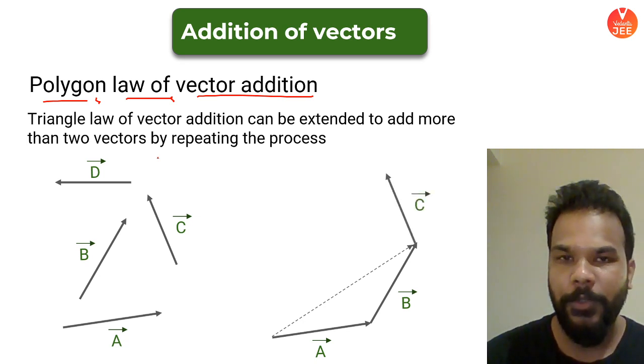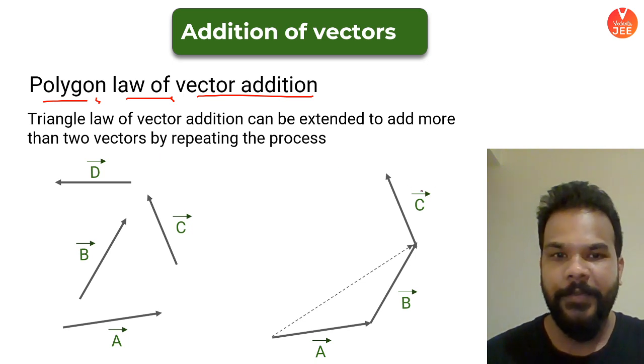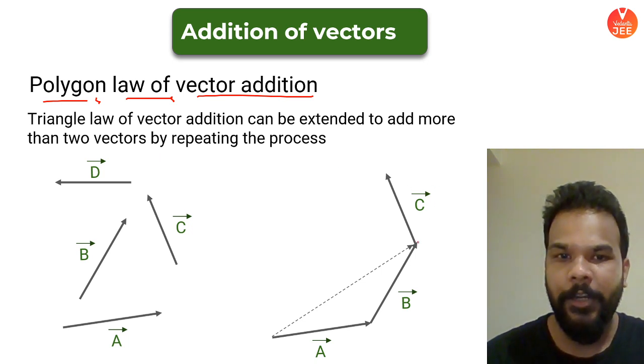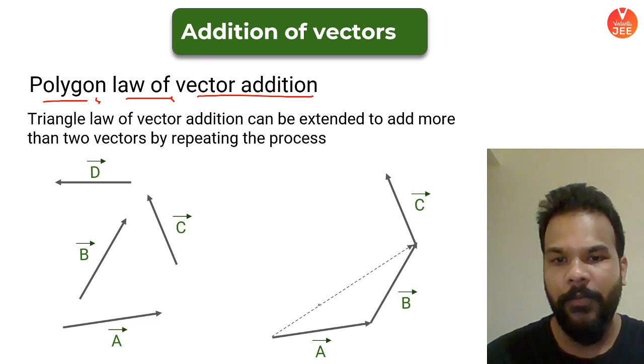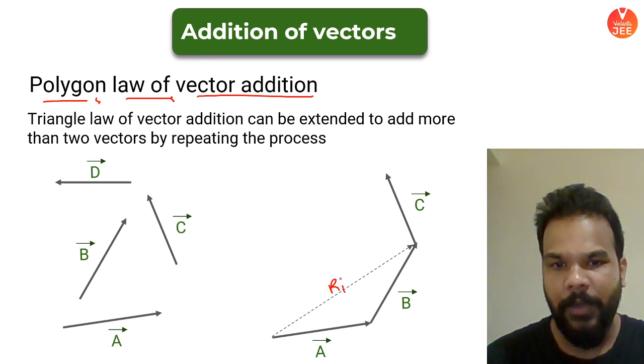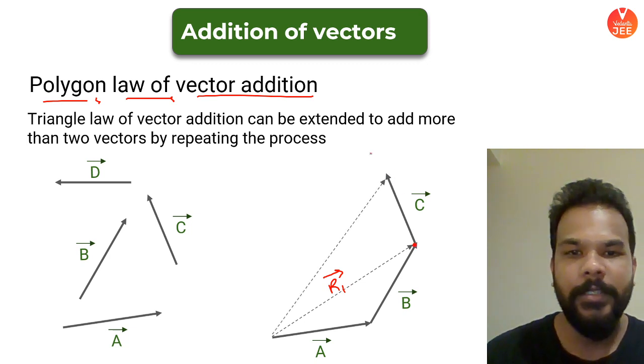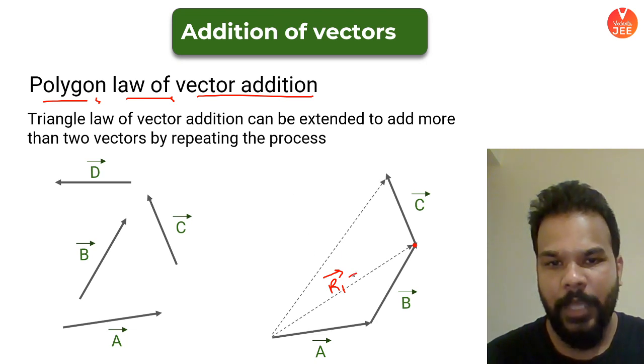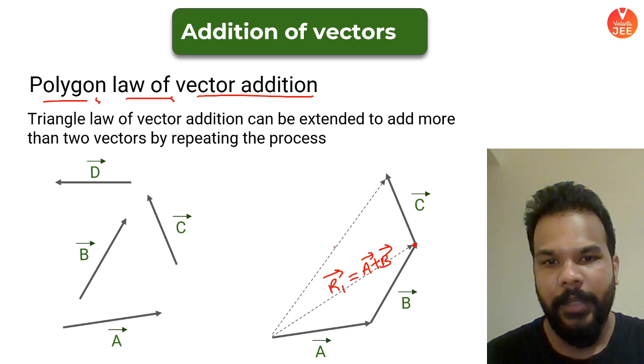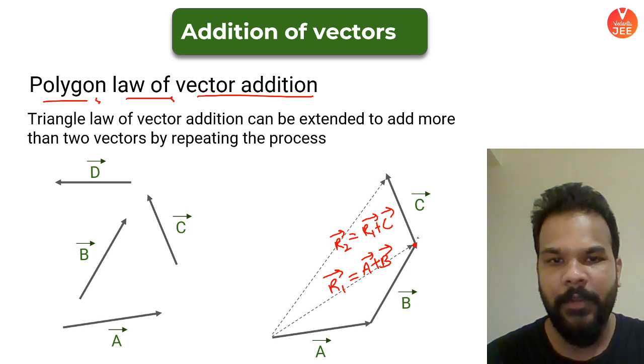But now what you see here is vector C on the head of vector B. Now you can find the resultant of this vector, which is R1, and R1 vector's head and vector C's tail are also at the same point. So this is their resultant. What was R1? R1 was A plus B. Yes or no? And this vector is R2, and R2 is R1 plus vector C. Yes or no? This is R1 and this is C.